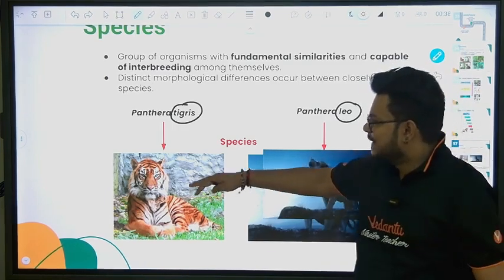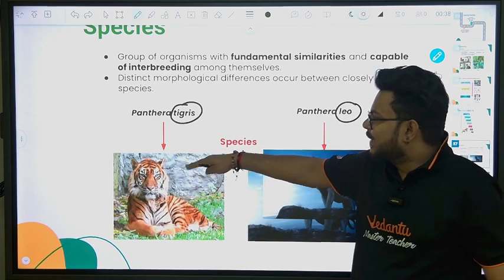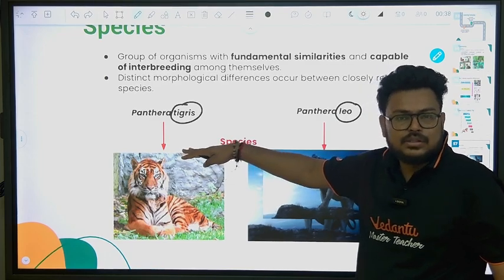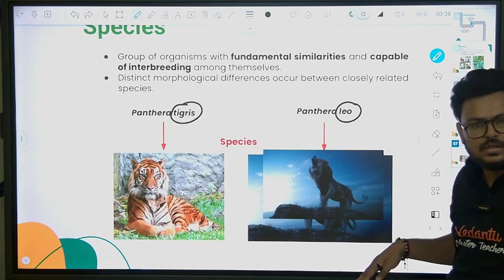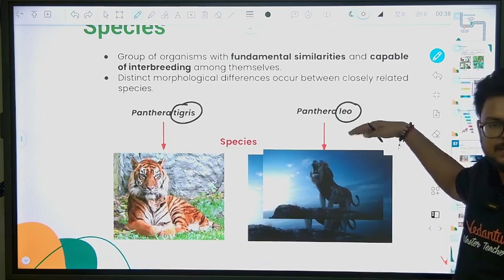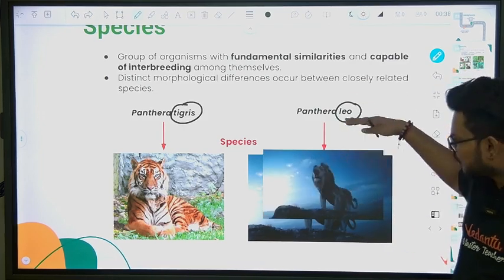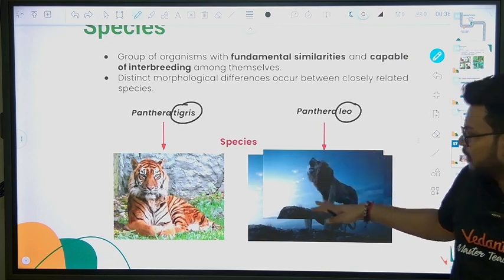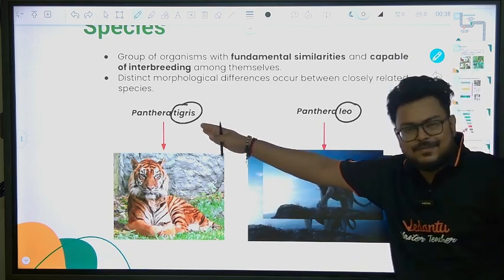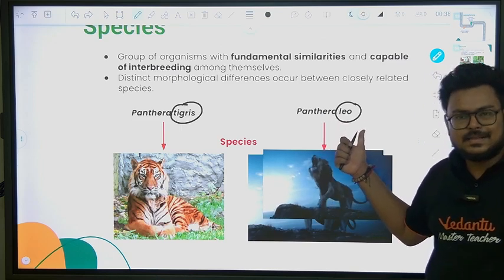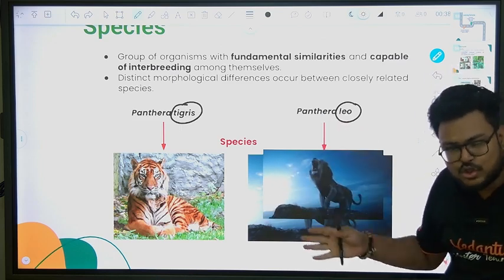So species can reproduce. I am talking about tigers only, different types of tigers. Same thing, you can take the example of lions also. We have multiple types of lion species. Different lion species can reproduce, but lions cannot reproduce with tigers. So tigris is a different species, leo is a different species. So species have the most common characters.